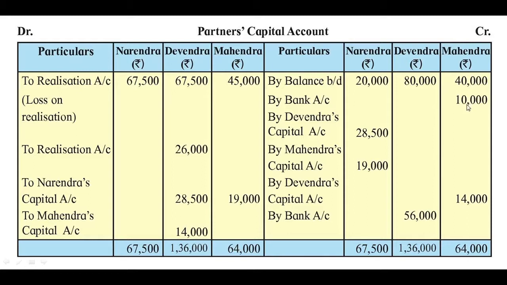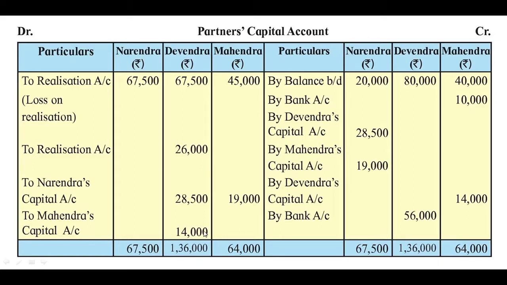So there is a deficiency of 14,000 in Mahindra's account. That deficiency will be borne by Devendra now. So here in the particulars we have to write by Devendra's capital account 14,000, and the corresponding entry for this will be recorded on the debit side. So here to Mahindra's capital account 14,000 is written in Devendra's column.